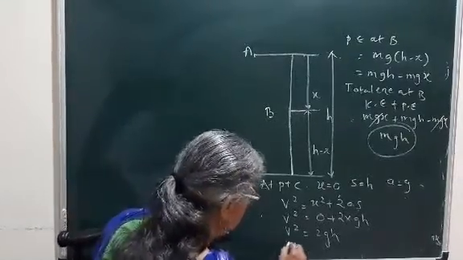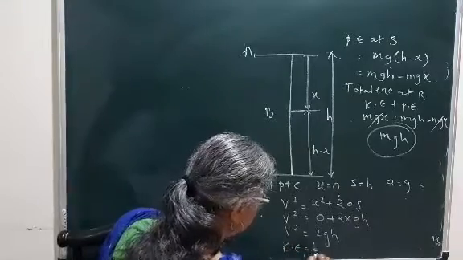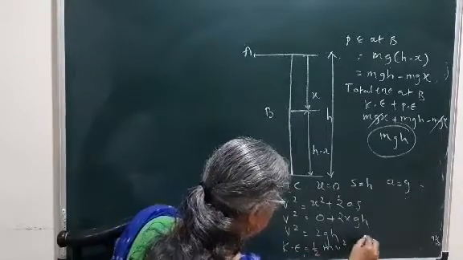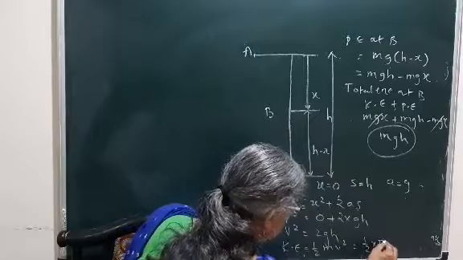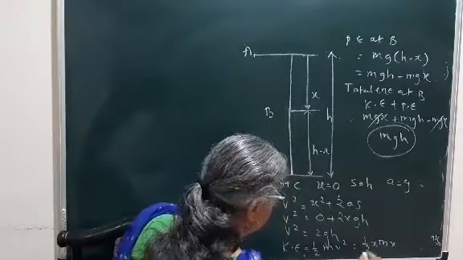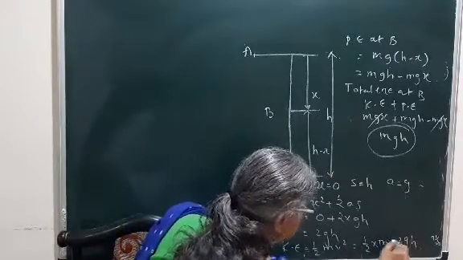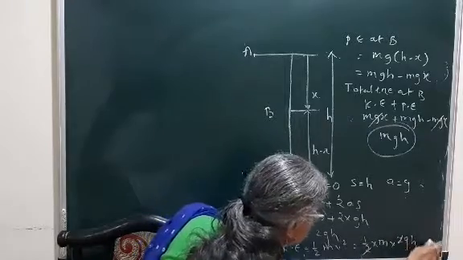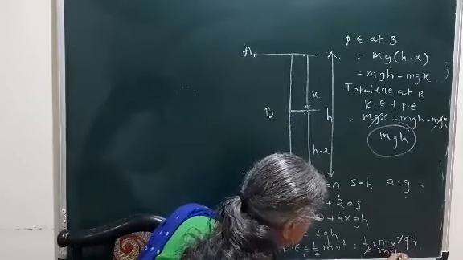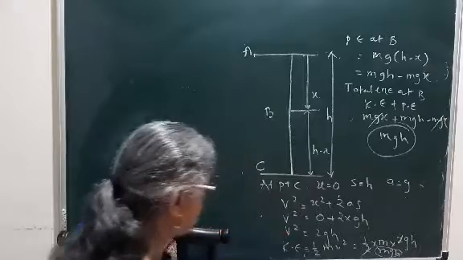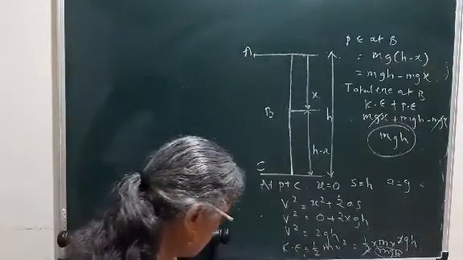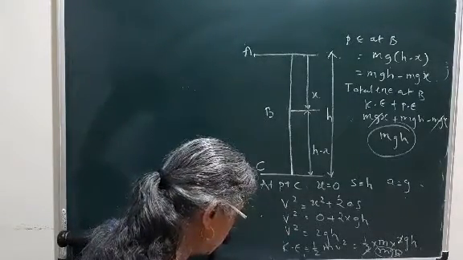Now kinetic energy is half mv square, that is equal to half mass into v square, that is 2gh, cancel 2, so that will be mgh. Followed? So that is the kinetic energy of the body at point C.